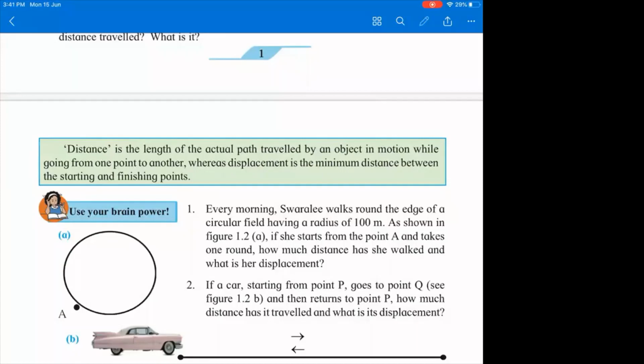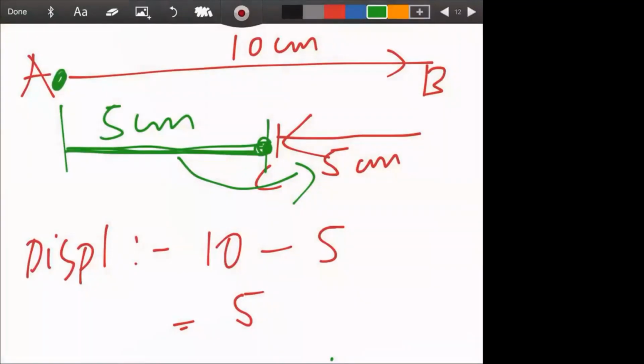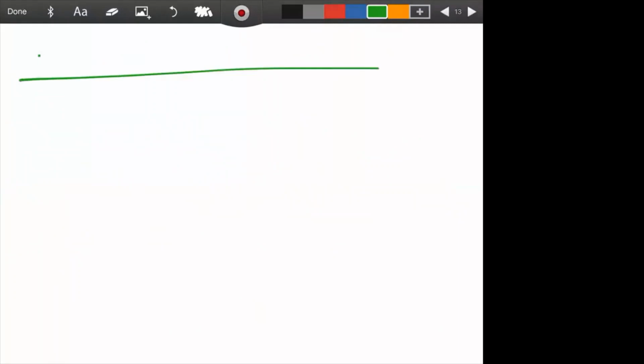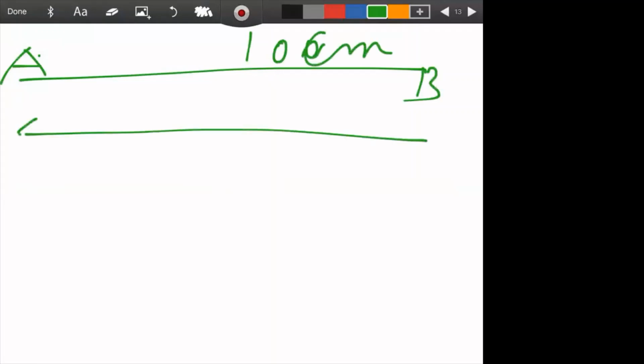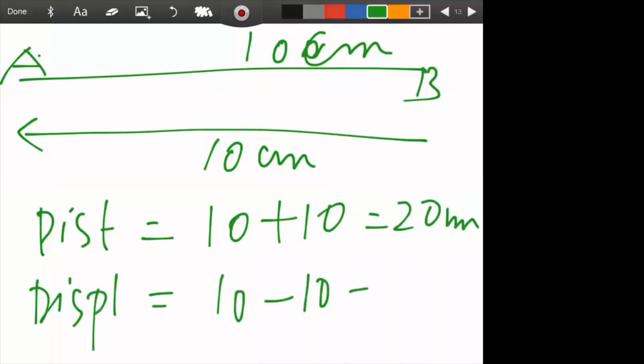An interesting point I remembered here when we talk of distance and displacement. Suppose an object is going from A to B and it is covering a distance of 10 centimeter, let it be, and then it comes back to A. That means again it is covering a distance of 10 centimeter. So total distance traveled is how much? 10 plus 10, that is 20 centimeter. But tell me then, what will be the displacement? Displacement will be 10 minus 10, that is 0 centimeter. Obviously it will be 0 only.